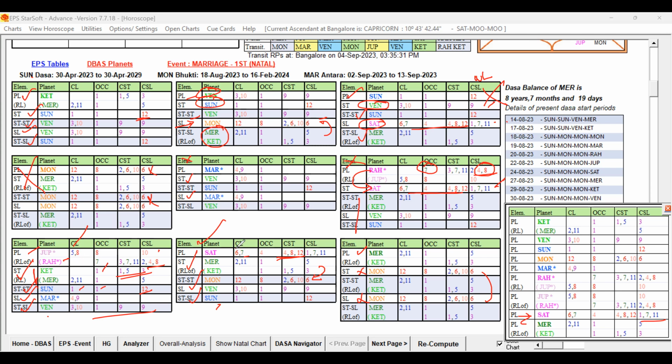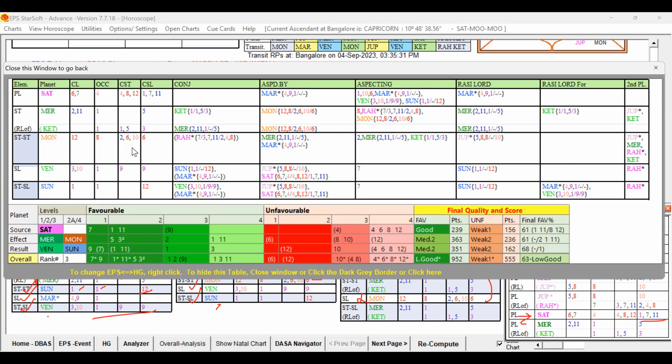Why? Saturn is having some weakness in the source, and the 2A level also is having some weakness. So if Saturn's strength is passed on to other levels, then that ruler's link will increase the unfavorable significations also. Well, let us check whether Saturn is passing its unfavorable signification to the star lord.